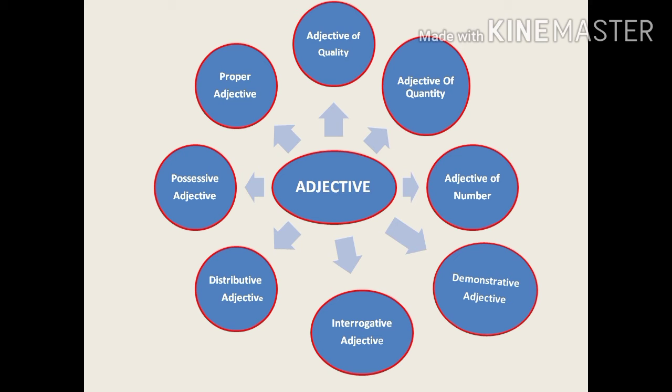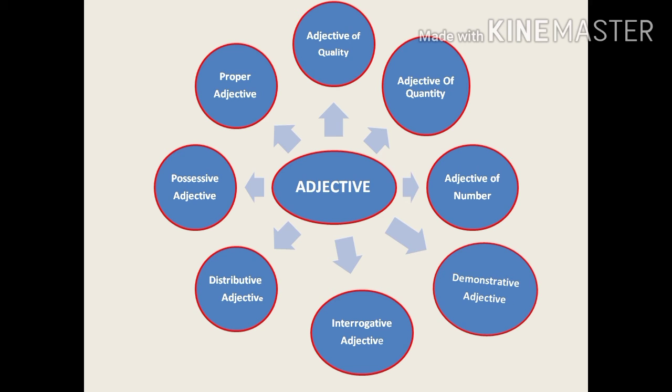Like if I say his house is very big, in this you can say that I have used his, so it is showing the possession. That house belongs to one particular person, the third person, so that's why I'm using his. His house is very big. I'm describing the house and showing the possession, that this house belongs to that person, and I'm using one more adjective also, that is big. In this way you can see that I have used adjectives in two ways. Possessive adjectives are always used with a noun.